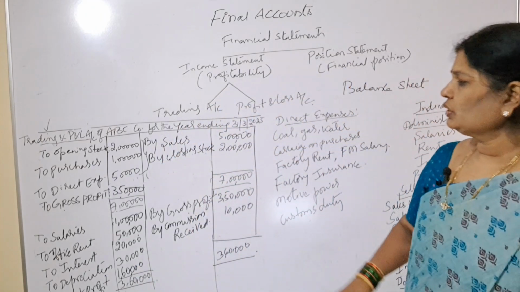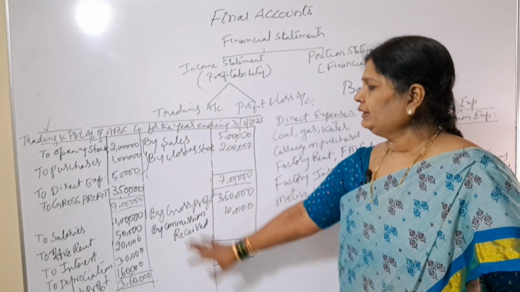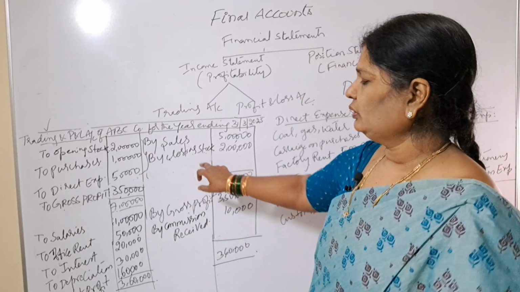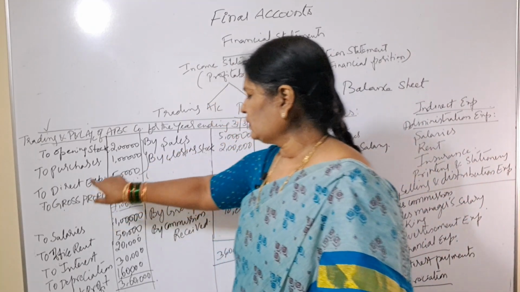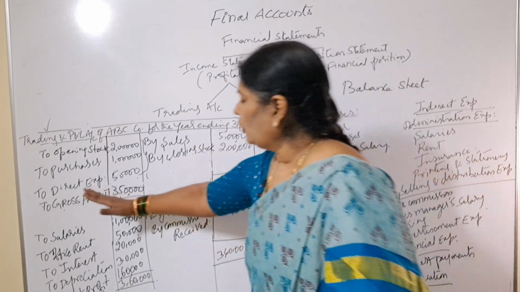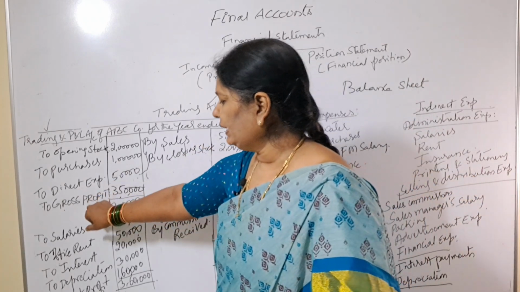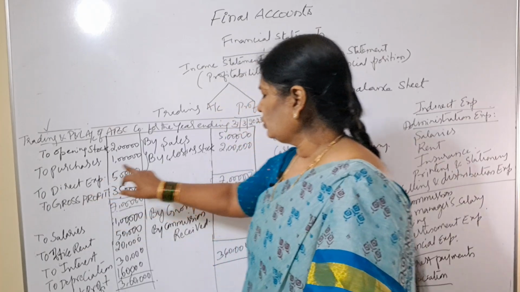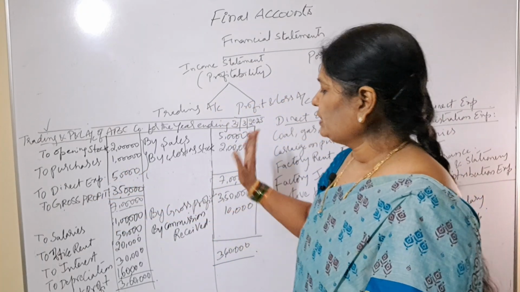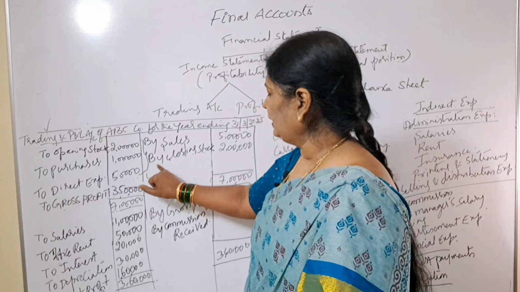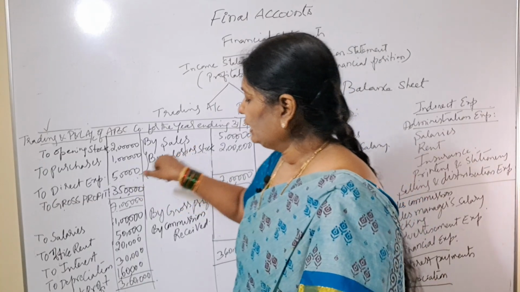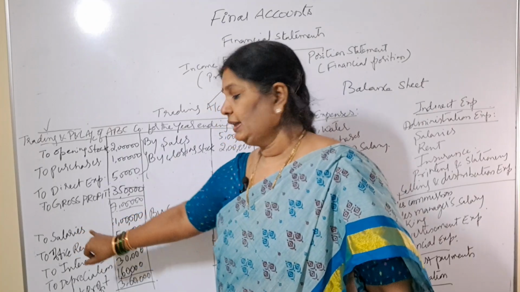Is it clear? So we have covered the trading account as well as the profit and loss account. When we prepared the trading account, we got gross profit. That gross profit we have transferred to the P&L account, where we have to show it on the opposite side. Here it was on the debit side as gross profit, so we'll take it to the credit side as by gross profit. Suppose you got gross loss, where will you write it? Here on the credit side as by gross loss. Then we have to take it on the debit side of the P&L account, right?